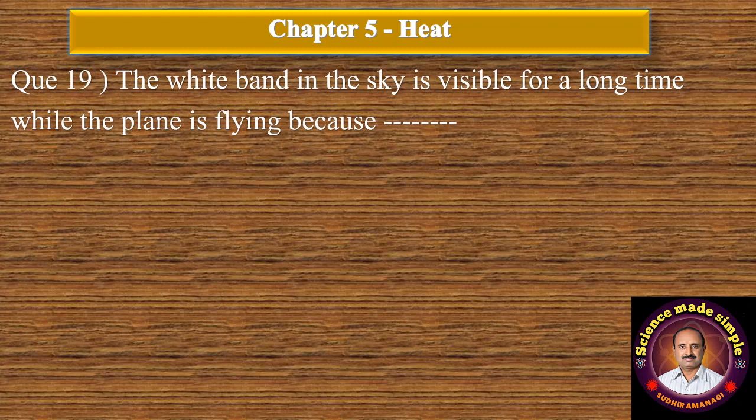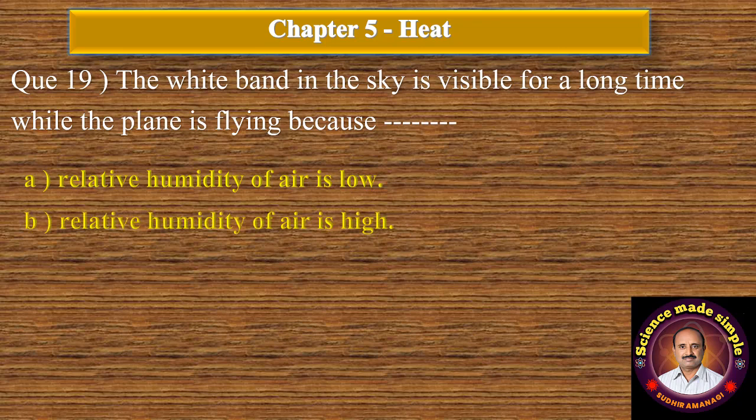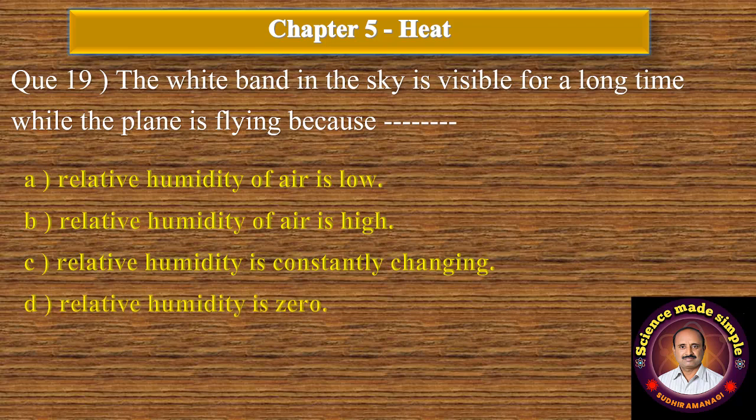Question number 19. The white band in the sky is visible for a long time while the plane is flying because option A relative humidity of air is low, B relative humidity of air is high, C relative humidity is constantly changing, and D relative humidity is 0. Correct answer is option B, relative humidity of air is high.